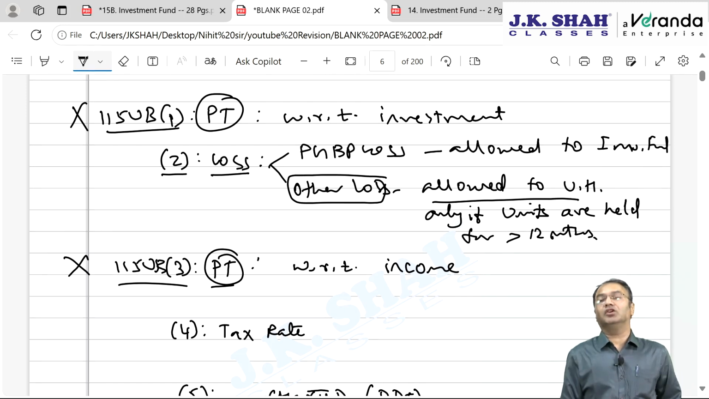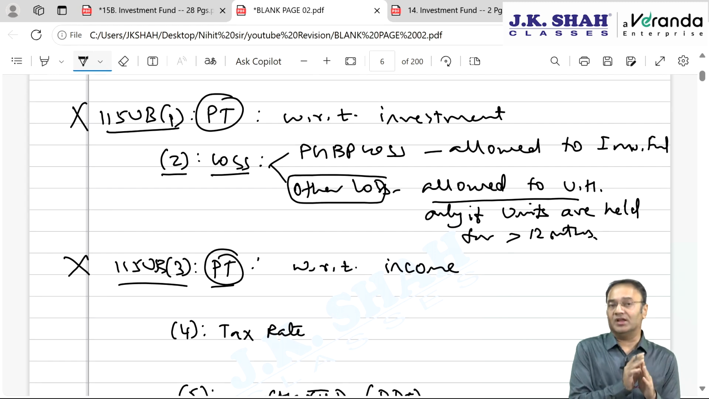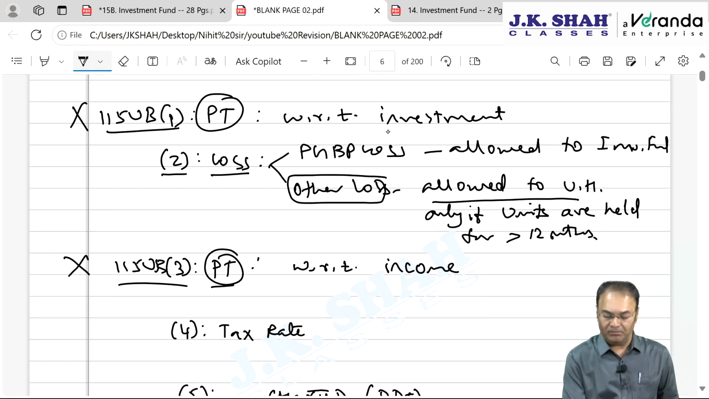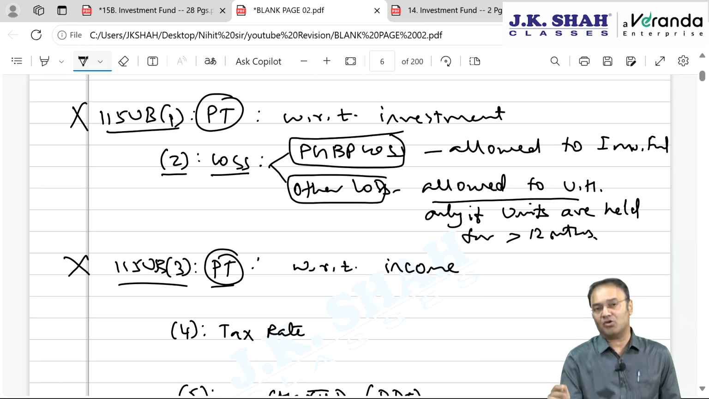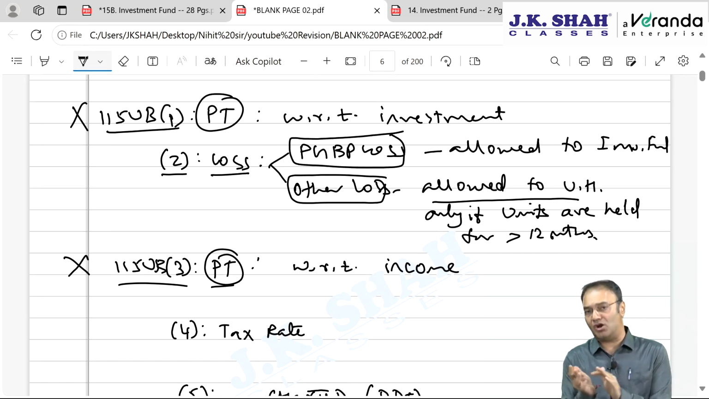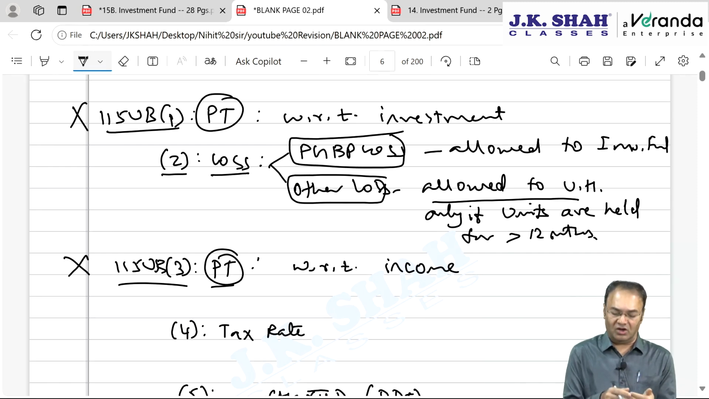More than 12 months. If the units are held for less than 12 months, then this loss other than PGBP loss will lapse. PGBP loss will be allowed to investment fund, therefore not allowed to unit holder, and other loss other than PGBP which is allowed to unit holder will not be allowed to investment fund.